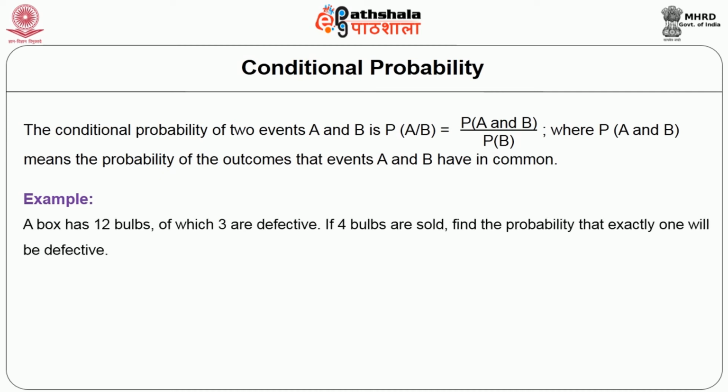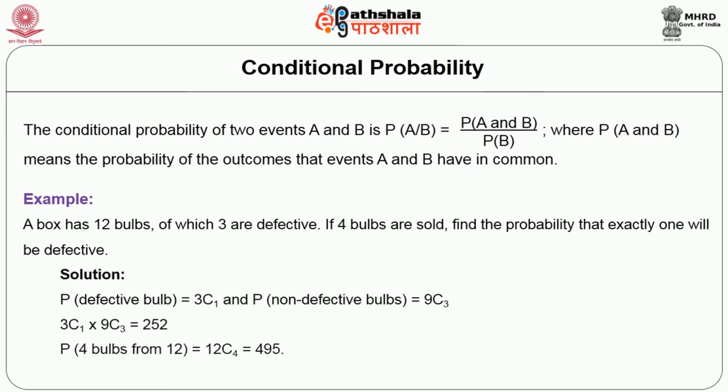A box has 12 bulbs, of which 3 are defective. If 4 bulbs are selected, find the probability that exactly 1 will be defective. We need to find out the defective bulbs. So let us understand: the defective bulb is 3 combination 1, and the non-defective bulbs are represented by 9 combination 3.